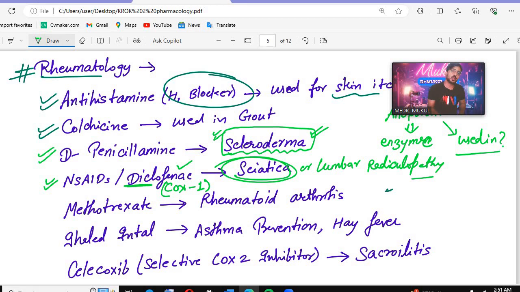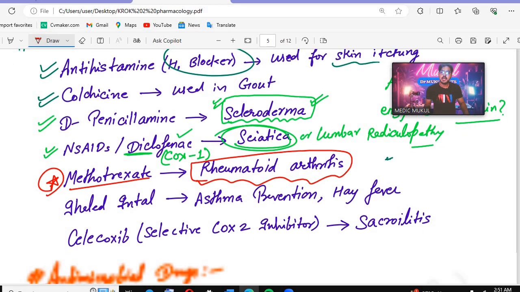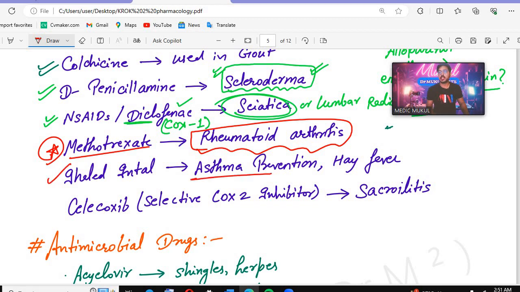Can you tell me about methotrexate? Methotrexate, remember, is a very important drug. In which disease will we give methotrexate? Remember, it is given in rheumatoid arthritis. In rheumatoid arthritis, which drug will be given? That is methotrexate. Then inhaled intal, we have discussed this. This is for asthma prevention, or in hay fever also. The inhaled intal is used in asthma prevention and in hay fever.